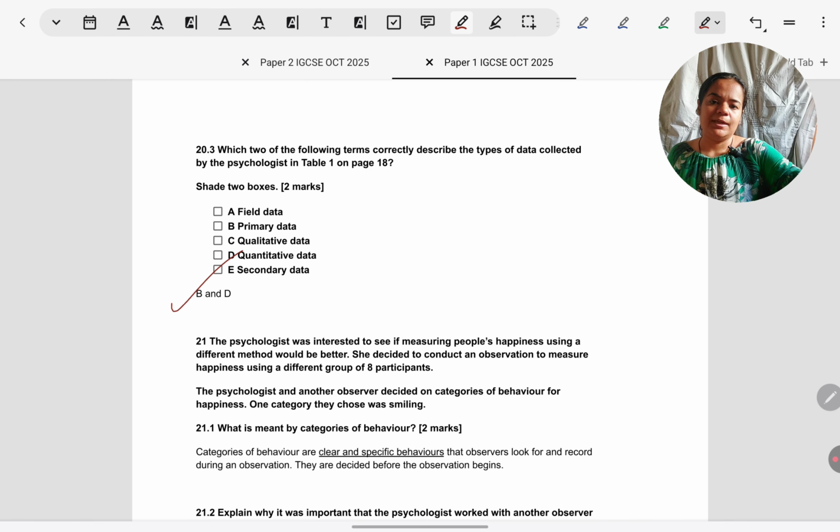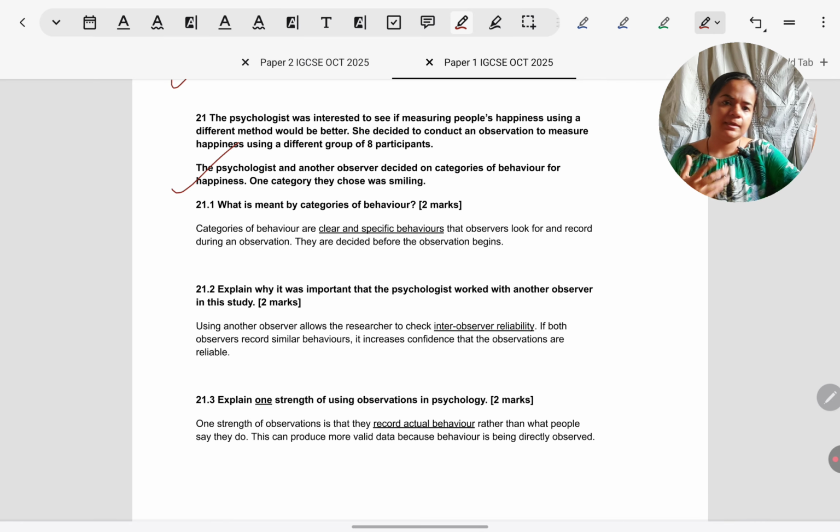Next, they have asked what type of data the researcher has collected. It's an MCQ. Before looking at the response choices, one, we know they have collected quantitative data. It's a correlation study, and just now we saw both variables were scores, numbers, so quantitative. Another, we know the researcher has directly collected data, not borrowed from some other researcher's data. So primary. So if we look at the response choices B and D.